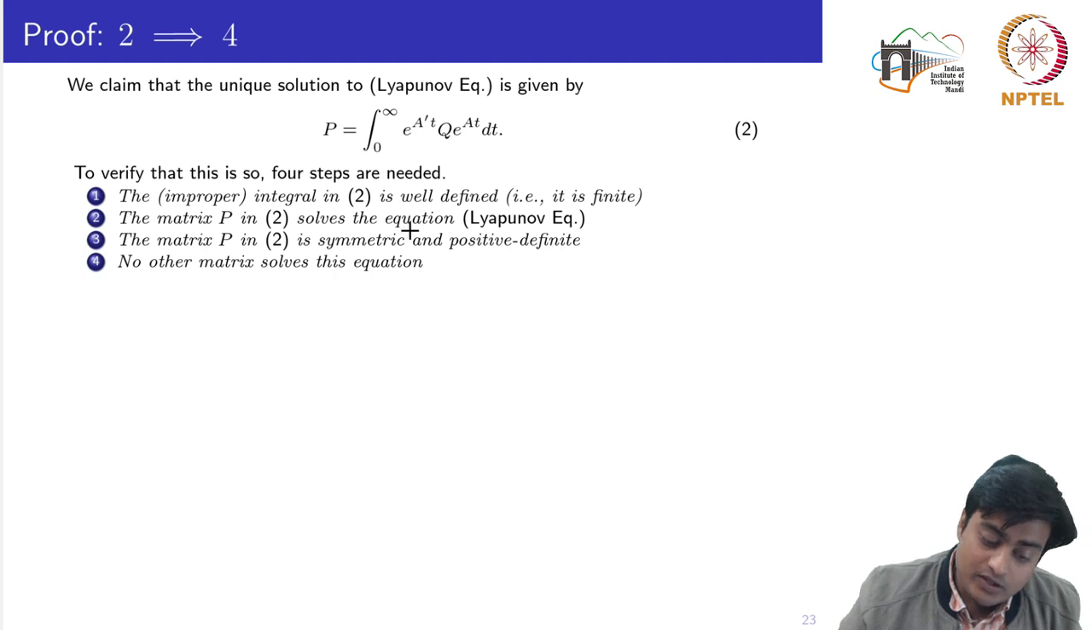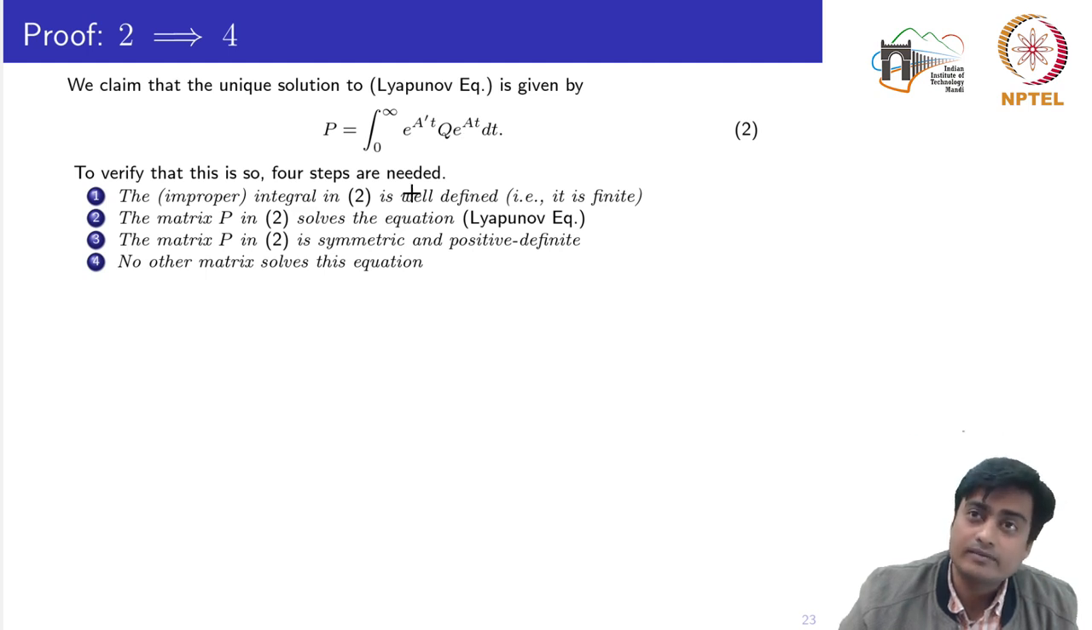The matrix P solves the Lyapunov equation. The matrix P is symmetric and positive definite. And finally, there does not exist any other matrix than the one defined by this, which solves the Lyapunov equation.